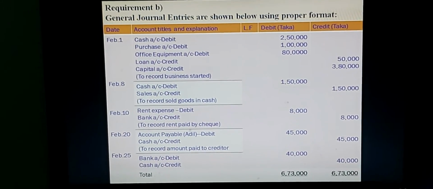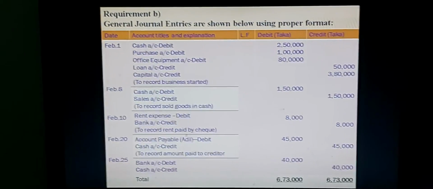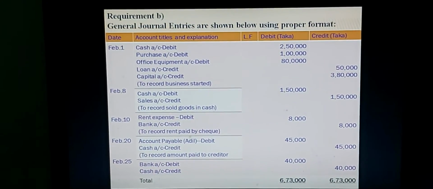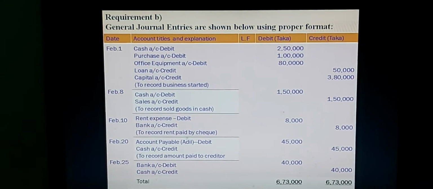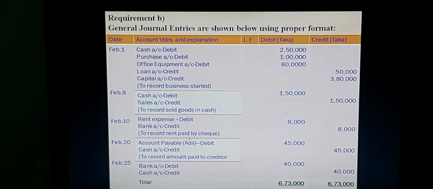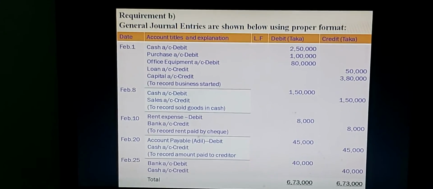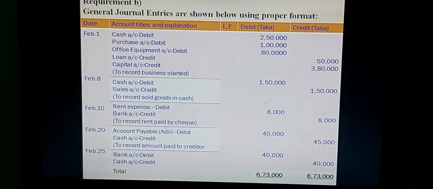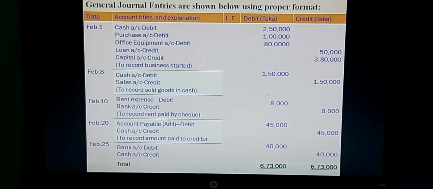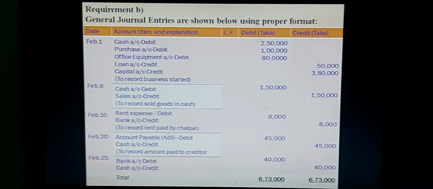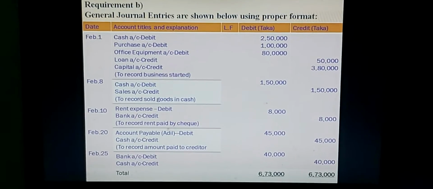In the journal entries, always after determining debit and credit, give the short explanation. Then first one, to record business started. Second one, to record sold goods in cash. Third one, to record rent paid by check. Fourth one, to record amount paid to creditor. And last one, to record cash deposited into bank.